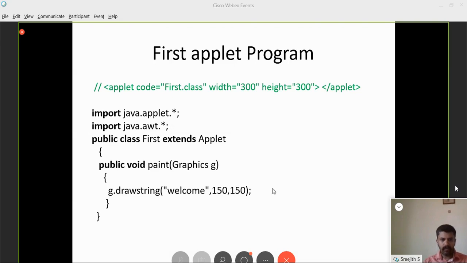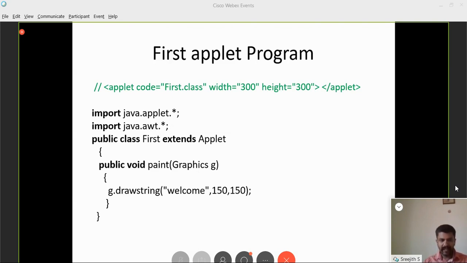So public void paint(Graphics g). The parameter passed to the paint method is an object of the Graphics class. Again, Graphics is a built-in class which is defined inside the java.awt package. AWT stands for Abstract Windowing Toolkit.